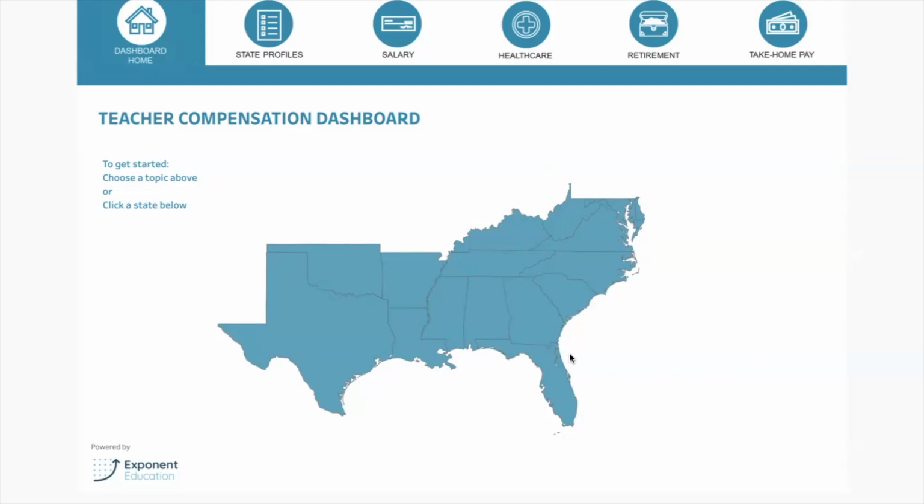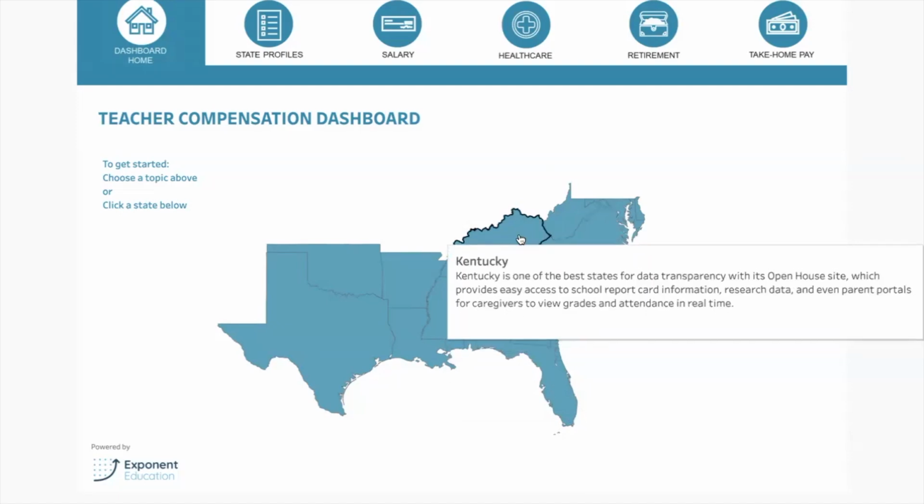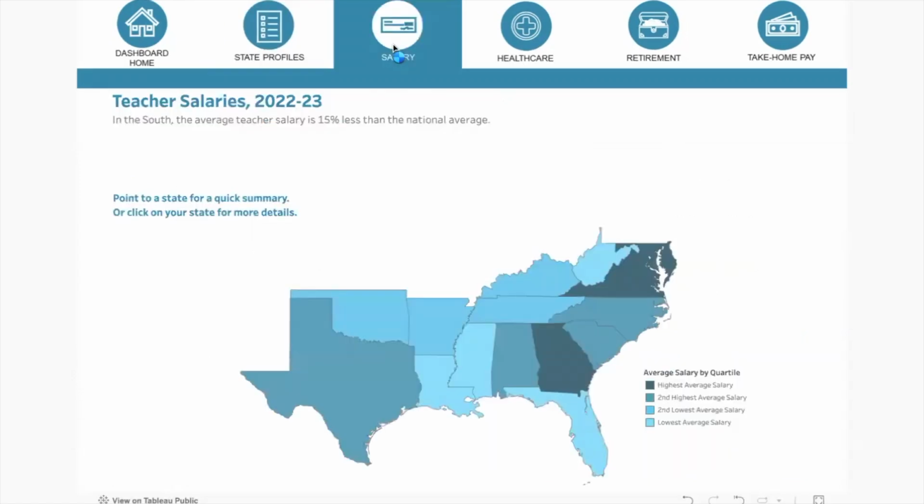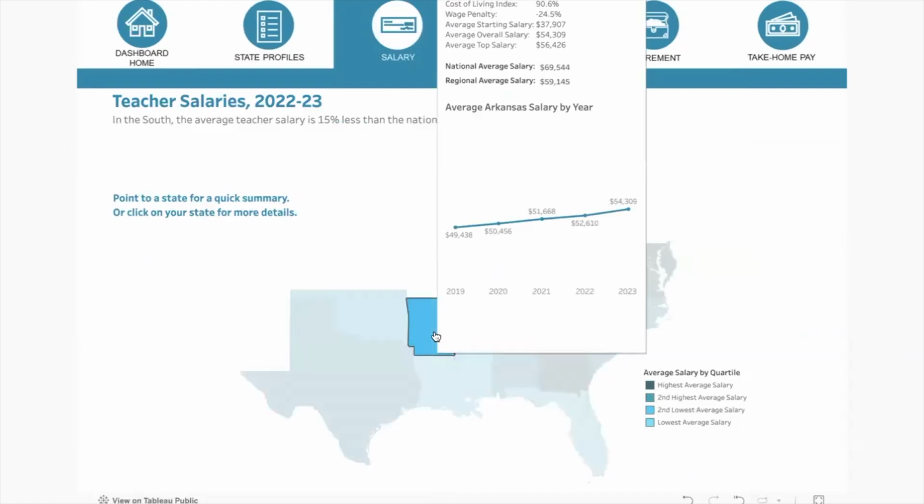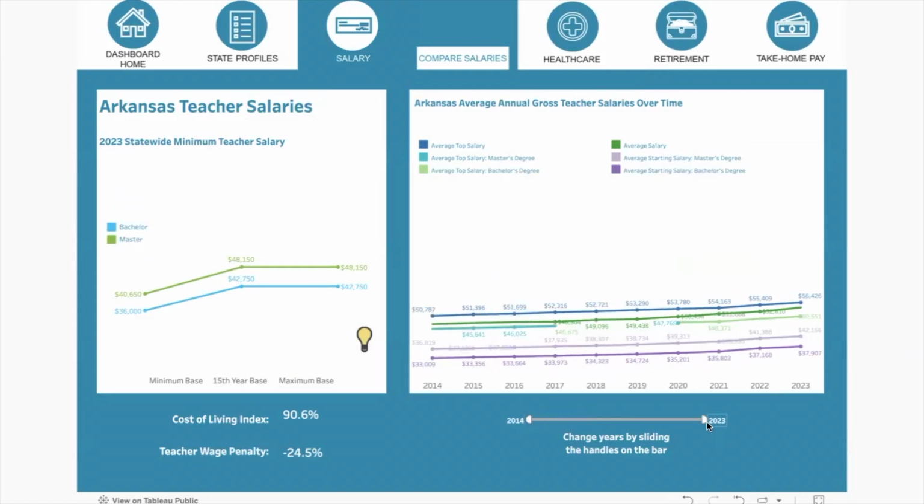From the Home tab, click on a state for a comprehensive state profile of all 4 categories of information. For more information on teacher salaries, click the Salary tab at the top. Hover over states for a peek into the data, or select your preferred state. This allows you to learn more about minimum teacher salaries and average teacher salary data from 2014 to 2023.